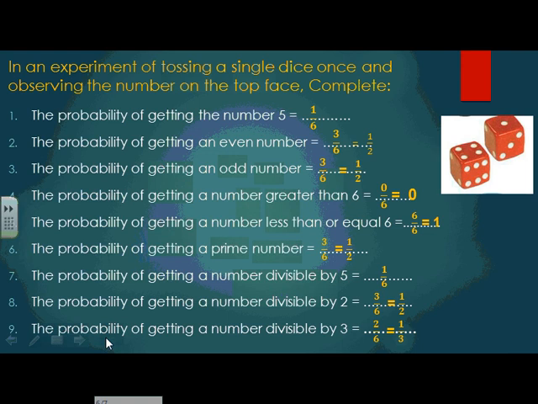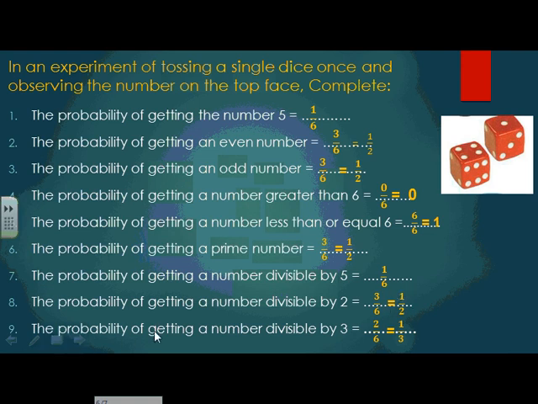The probability of getting a number divisible by 2, it means I can divide this number by 2, from the numbers inside the dice. I can divide the 2, the 4, and the 6. So how many numbers do we have? Excellent, 3. 3 over 6, and again, I'm not going to leave the fraction as it is. I have to simplify it. Search in the table for 3 and 6. They have the same number, yes, divided by 3. Excellent. And the answer is going to be half.